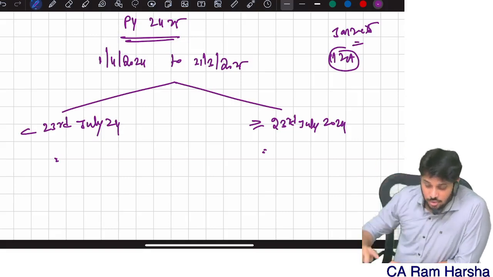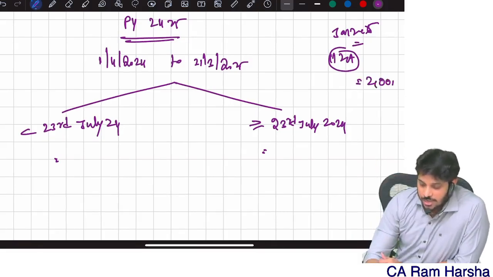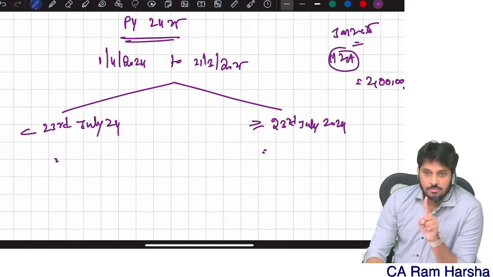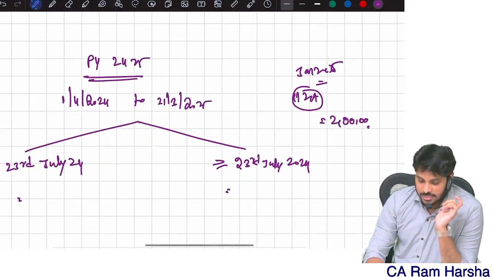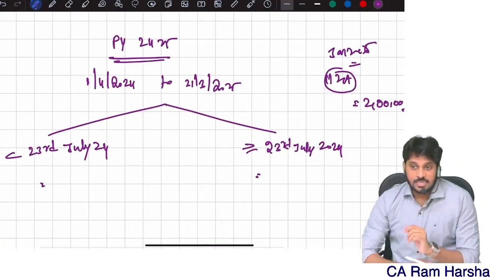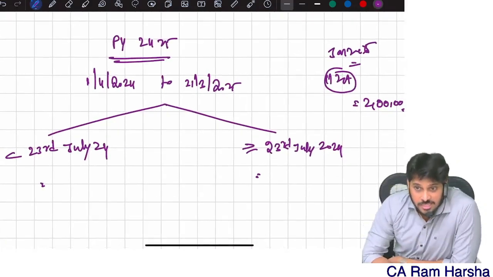What is the tax rate? Suppose I sold and got a profit of 2 lakhs. 1 lakh, remove it. The remaining 1 lakh is taxable at 10%. That is up to the Jan 25 exam.